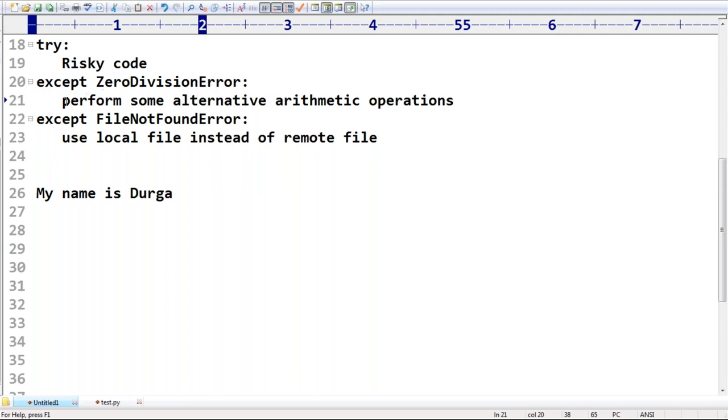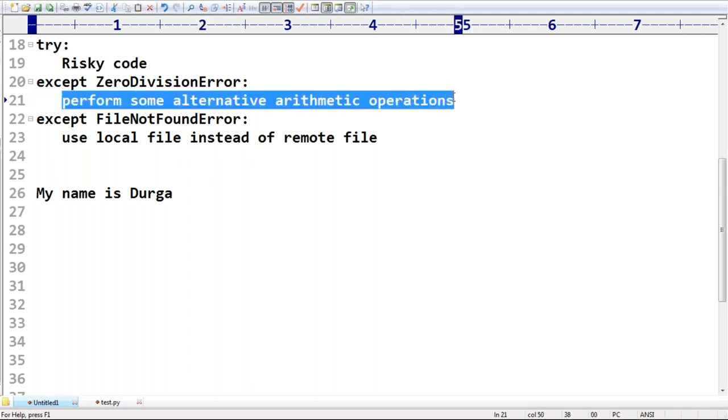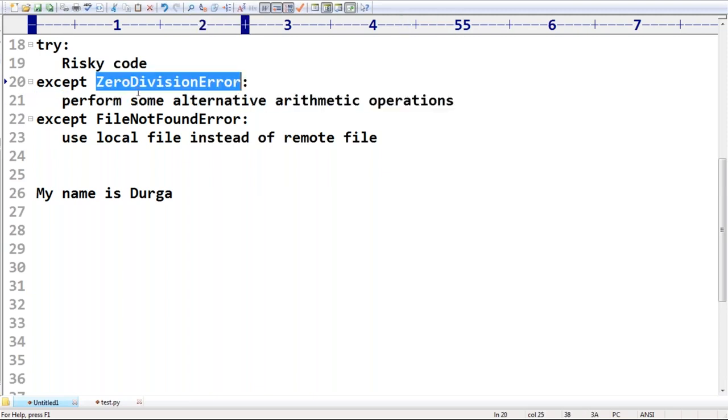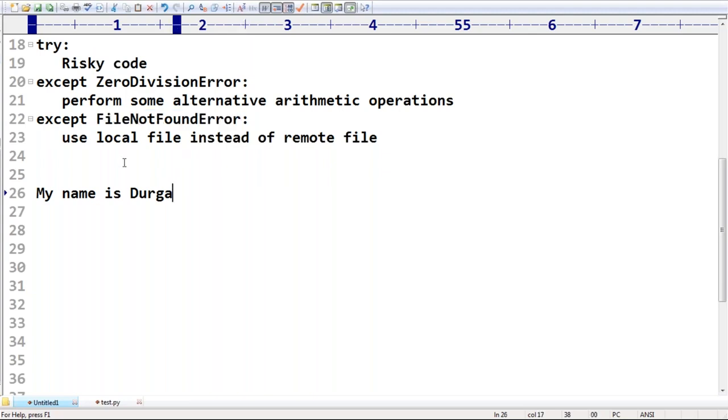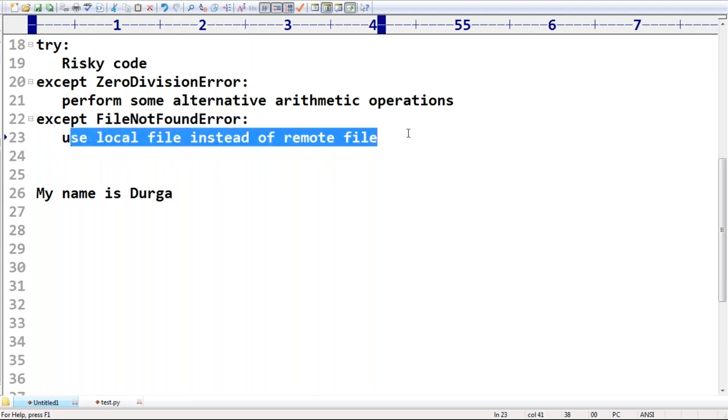If I'm taking zero division error, I have to write zero division error specific handling code. If I'm taking file not found error, file not found error specific code we have to write. Are you able to understand? So, try with multiple except blocks: is it possible or not possible? Possible. Is it recommended or not recommended? It is highly recommended, man.